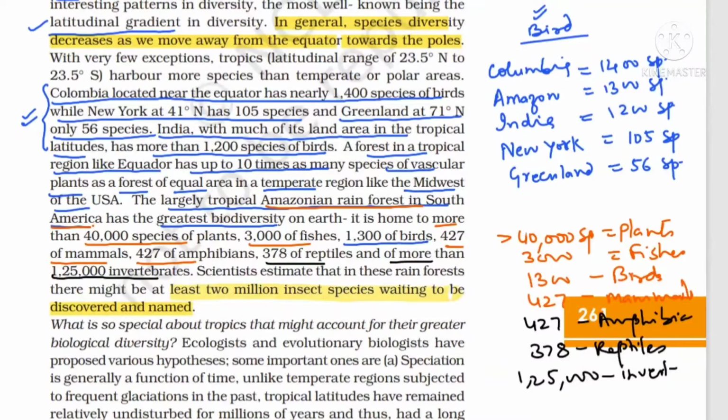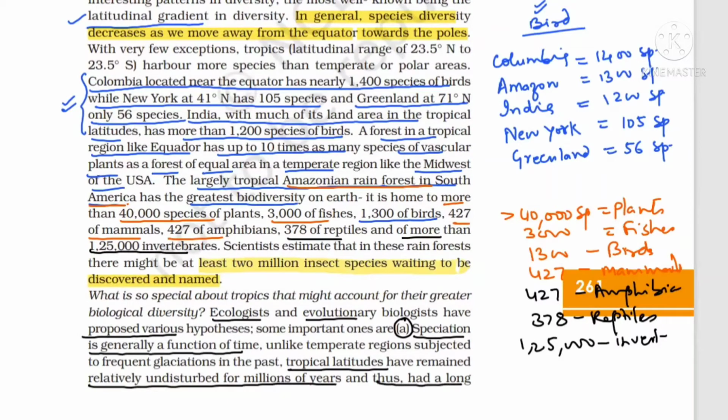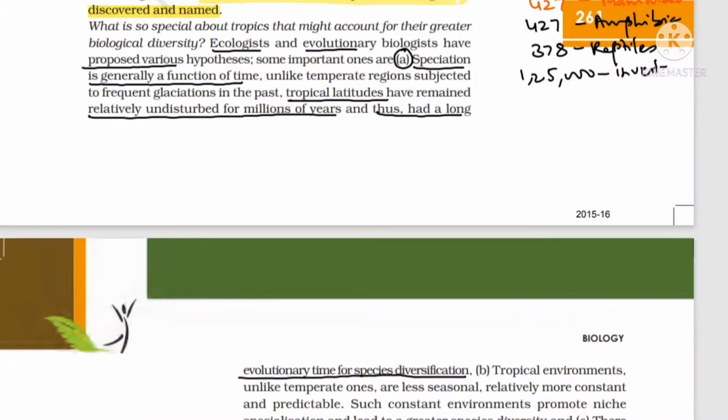Now the question comes to mind: why do the tropics have more diversity? What is the reason why the tropics have more diversity? Ecologists and evolutionary biologists have given three hypotheses. Number one, speciation. Speciation, the making of species, is generally a function of time. It is a time-consuming process. Tropical latitudes have remained undisturbed for millions of years, and thus they had a long evolutionary time for species diversification.